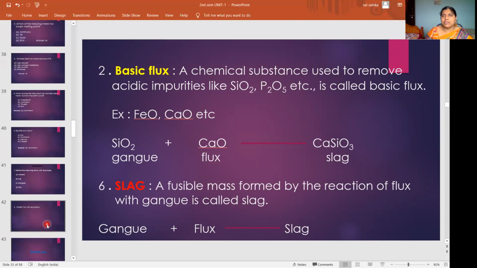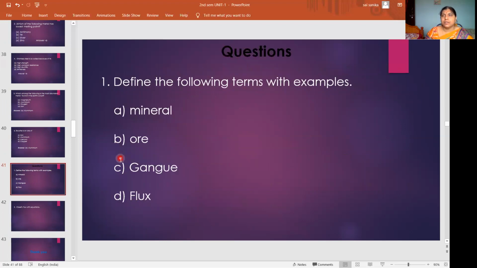Okay, in metallurgy, even metal also. What is a metal? They can ask; I didn't write it here. What is a metal? Elements which form positively charged ions, by losing electrons, and form basic oxides, those are called metals. Okay, so like this you can define metal also.